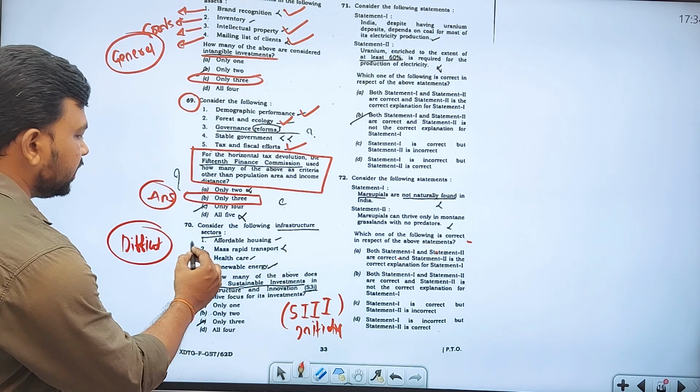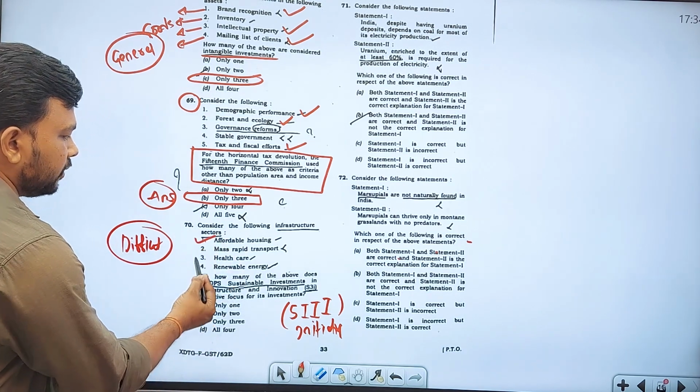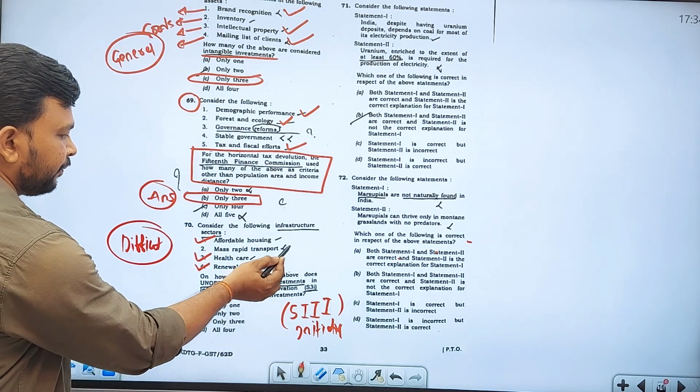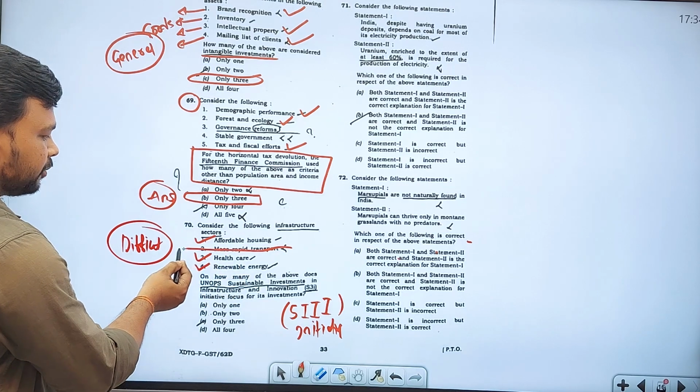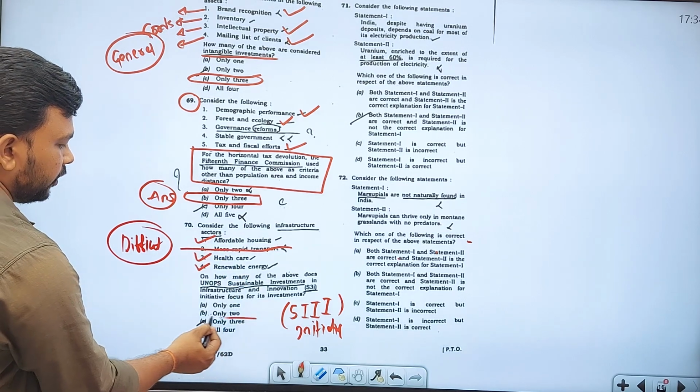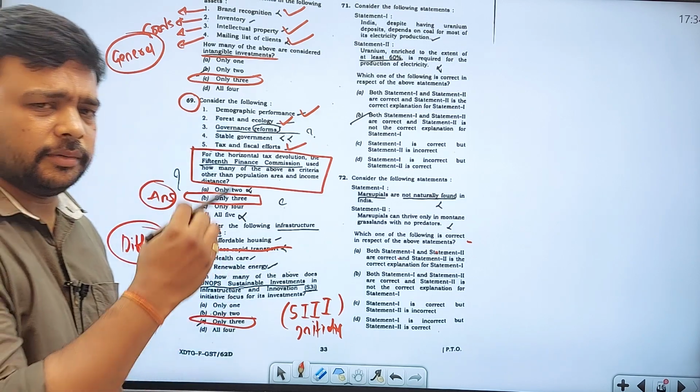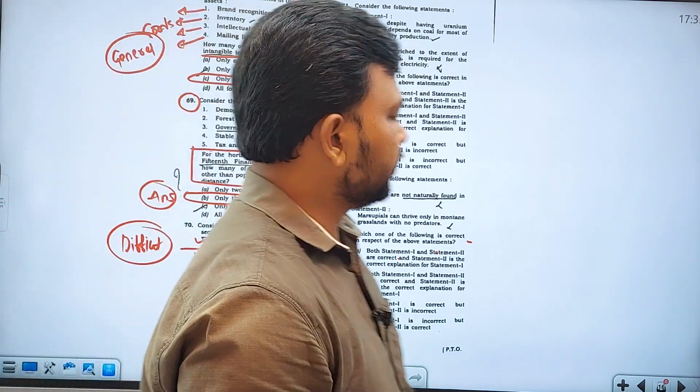So the answer is they keep the investments in affordable housing, in healthcare, and in renewable energy. They don't invest in mass rapid transport projects. It is only 3. You have to understand that. But many people will just do guesswork and go with it.